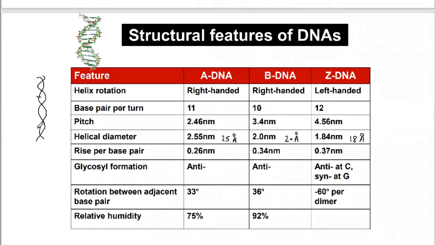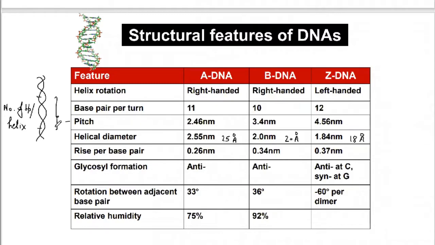When this helix reaches this particular position, the number of base pairs per helix is referred to as the pitch of the helix. That is why it is commonly referred to as the pitch of the DNA helix. Okay.